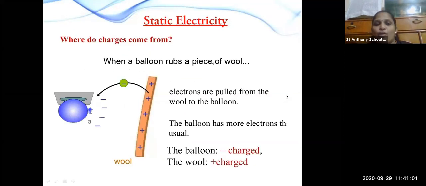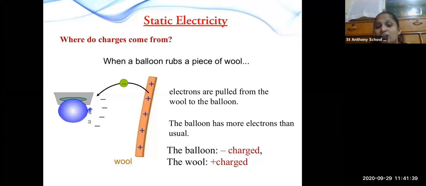Now here, when a balloon is rubbed with a piece of wool, what will happen? Let's assume that the piece of wool has positive charge and the balloon has negative charge. So if we rub both together, what will happen? The electrons will be pulled from the wool by the balloon. So what will the balloon do? It will start attracting the negative charge from the wool. Okay.